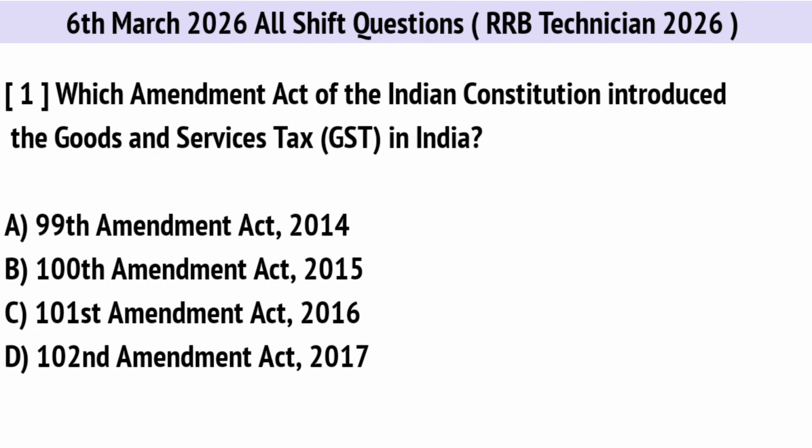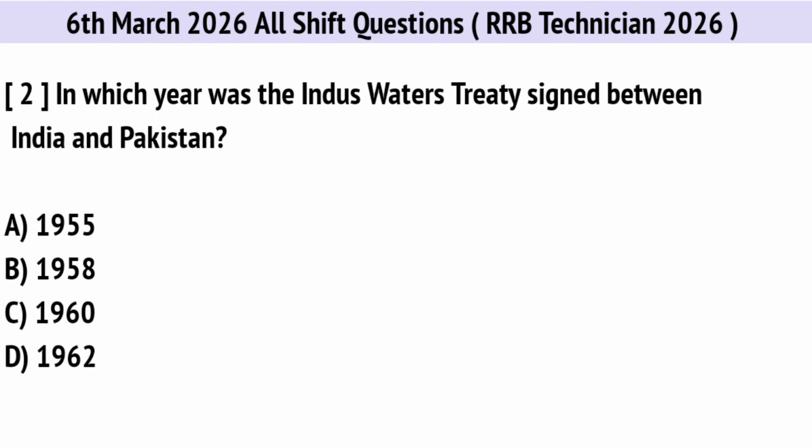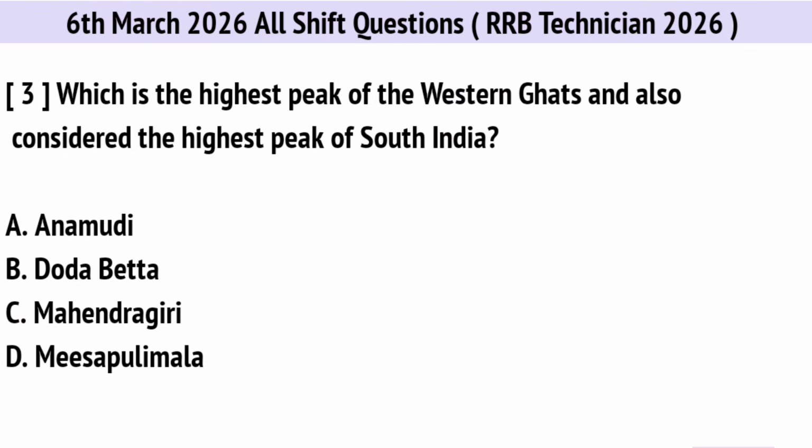Which Amendment Act of the Indian Constitution introduced the Goods and Services Tax in India? Correct option is C, 101st Amendment Act 2016. In which year was the Indus Waters Treaty signed between India and Pakistan? Right option is C, 1960. Which is the highest peak of the Western Ghats and also considered the highest peak of South India? Correct option is A, Anamati.